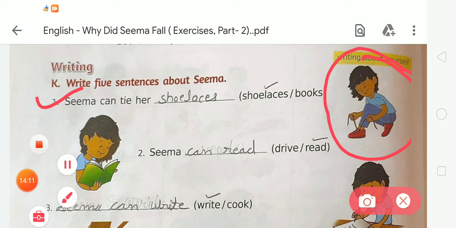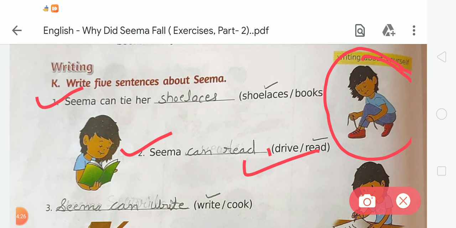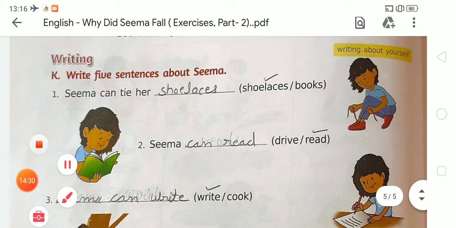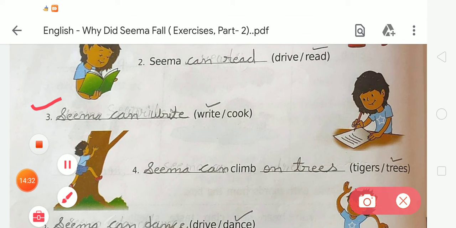Now moving to the next sentence, that is Seema dash, drive or read. So tell me, what does Seema do in this picture? So Seema can read. So we have to write here Seema can read. The second sentence is done. Now the next, third, Seema can write. We have to choose the option write, and after that write on the given blanks. So the sentence will be Seema can write.